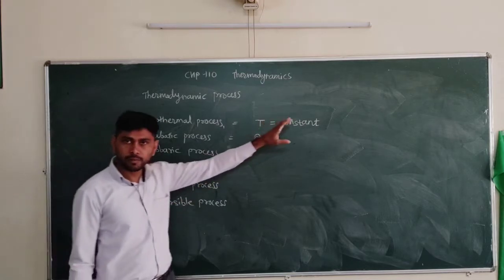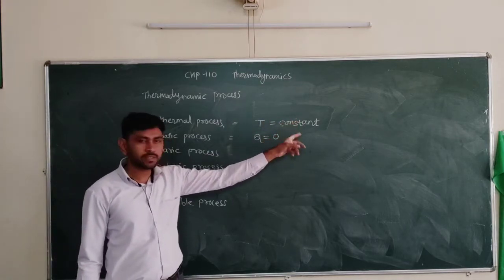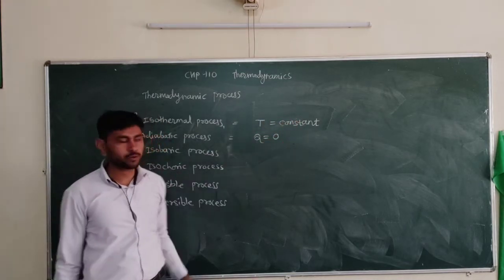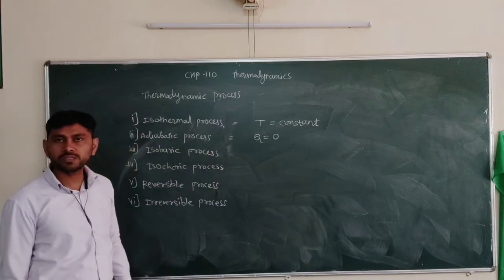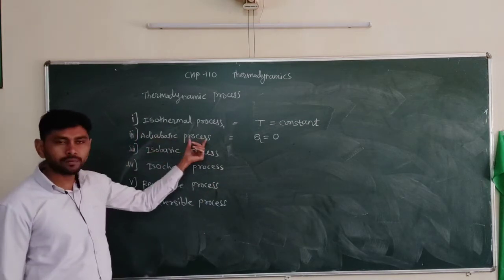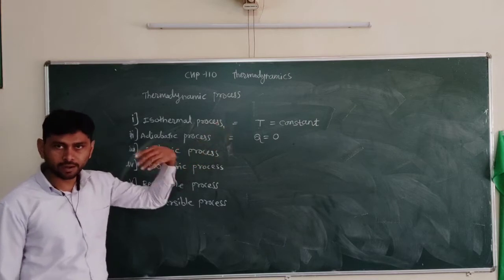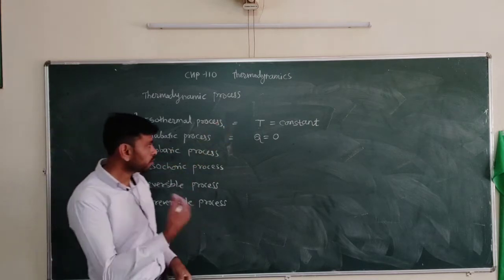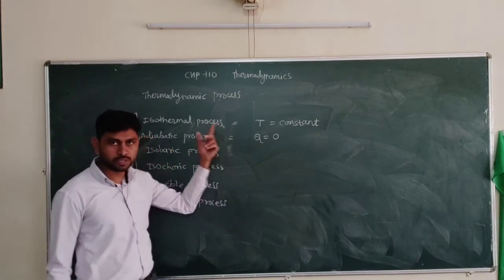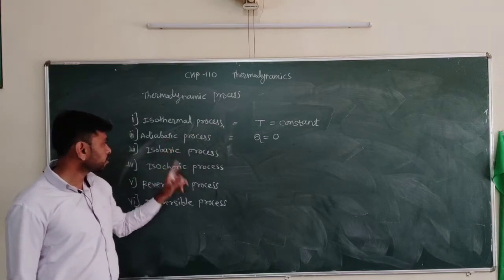Isothermal means what? It is the process in which temperature is constant throughout the process. Then that process is an isothermal process. Adiabatic process is one in which no heat is allowed to enter the system or be removed from the system throughout the process. Then this is the adiabatic process.